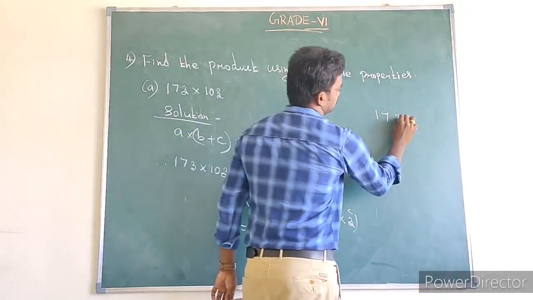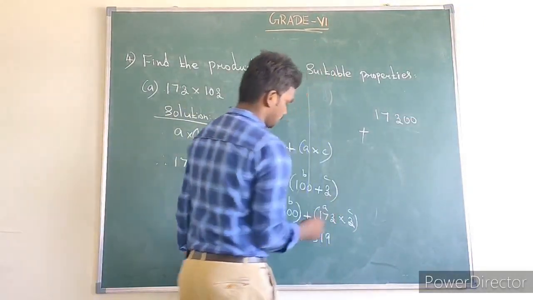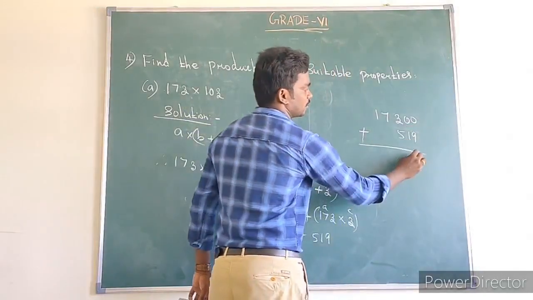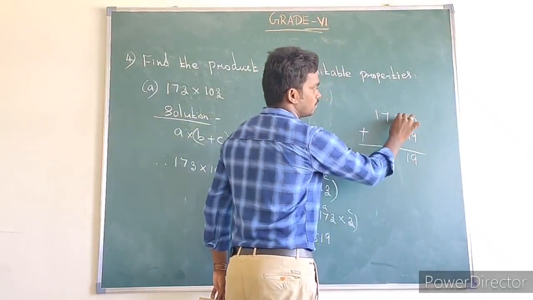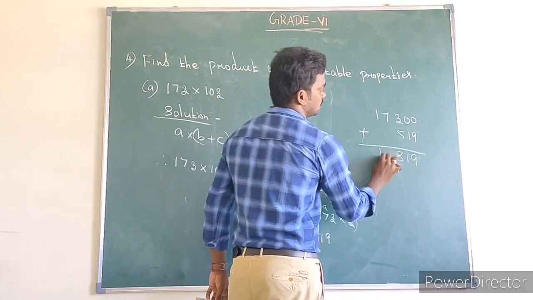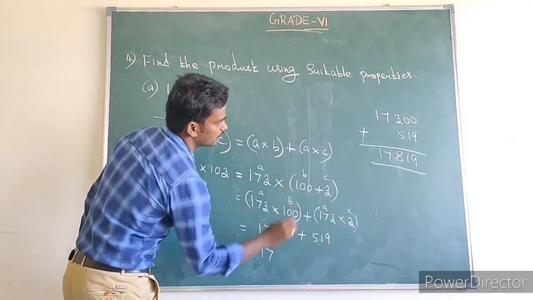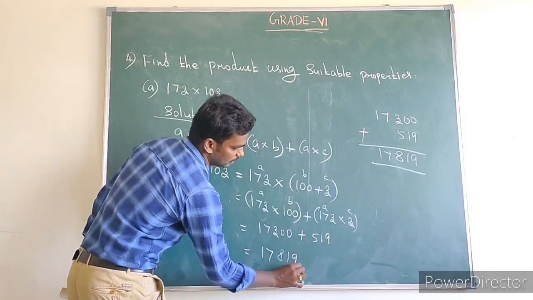So 17300 plus 519. 0 plus 9 is 9, 1 and 8 is 17. So which is equal to 17819.